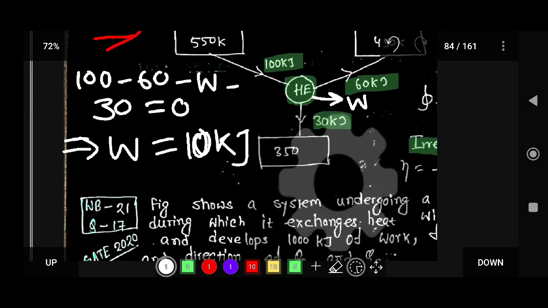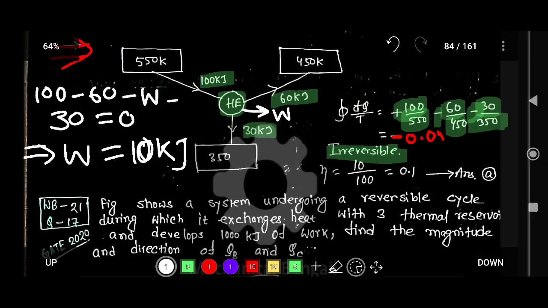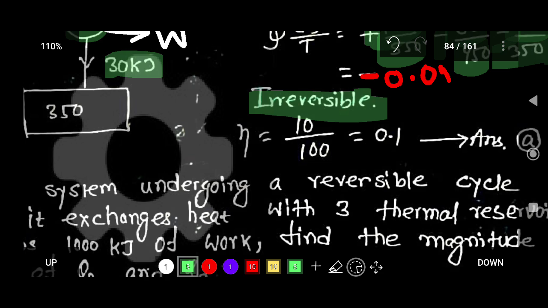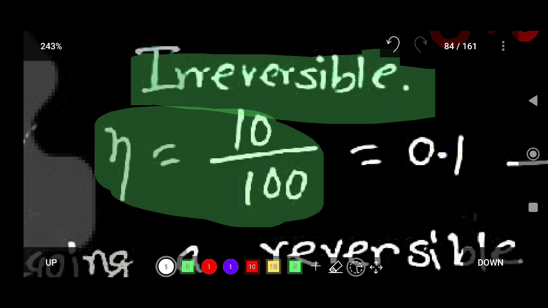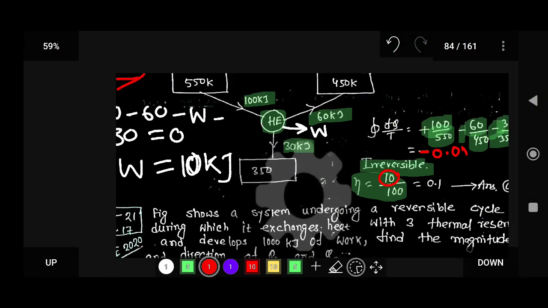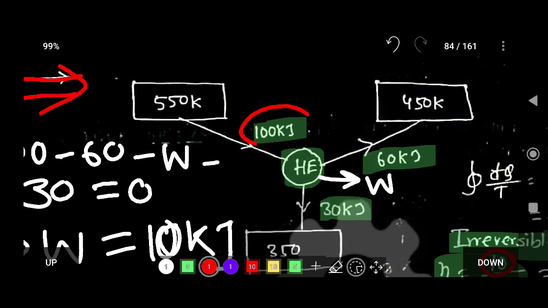So if you want to calculate the efficiency, that is basically output by input. What is the output? That is W, 10 kilojoule. And what is the input? In this engine the input is 100 kilojoule of heat going into the system.